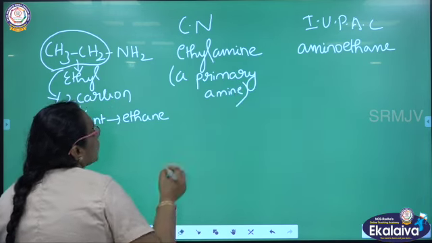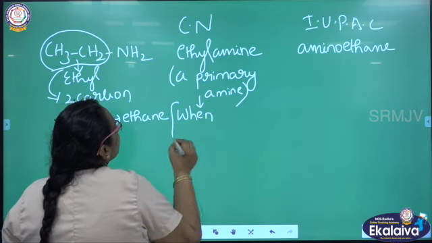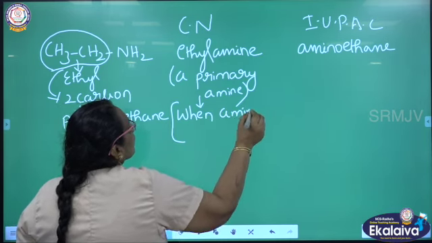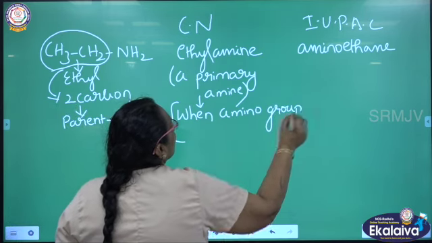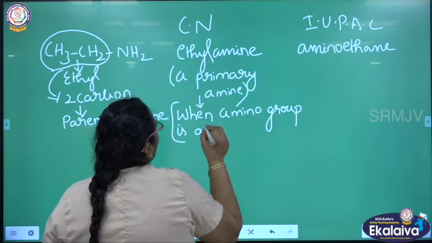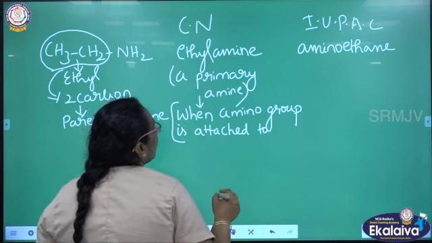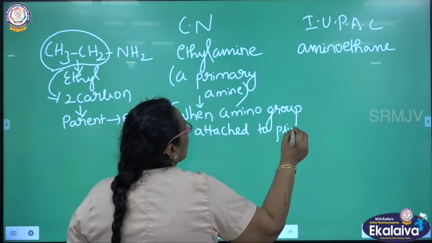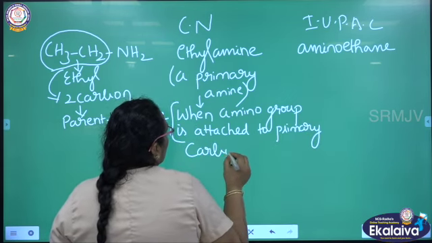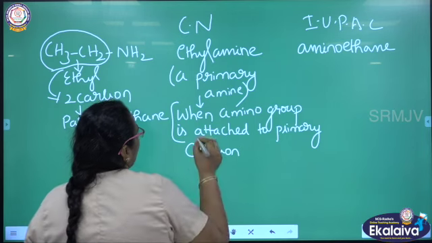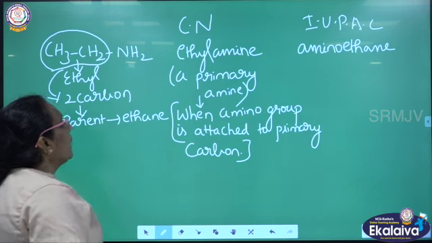When the amino group is attached to the primary carbon, we call it a primary amine.